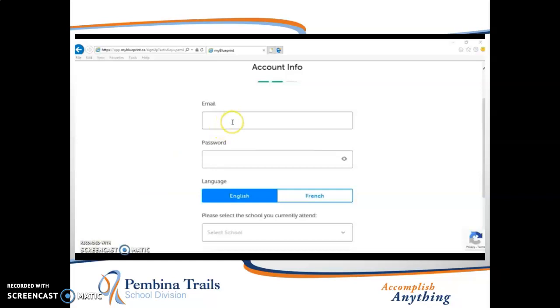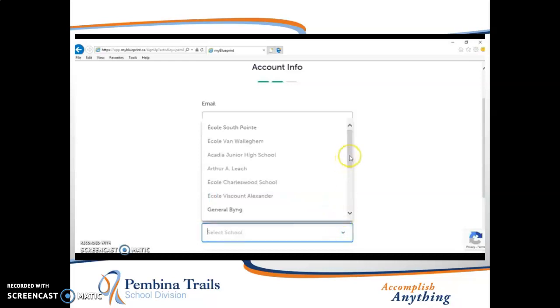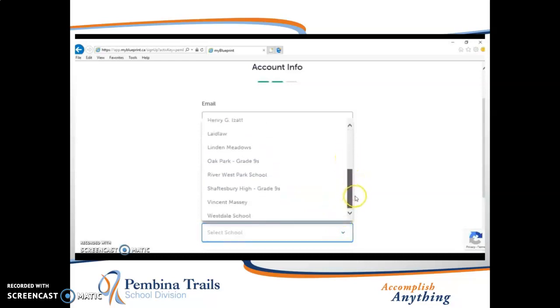You will be required to input an email address and create your own password. It is very important that you remember this password, so write it down and store it in a safe place, or input it into your phone for later reference if required. Choose your language of preference, either English or French, and from the list below, select your school that was not on the list previously.